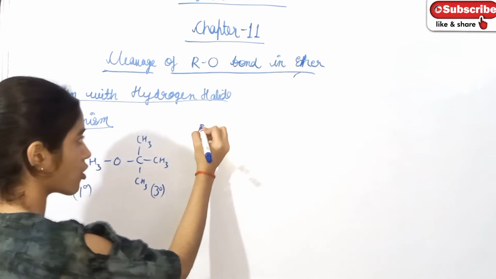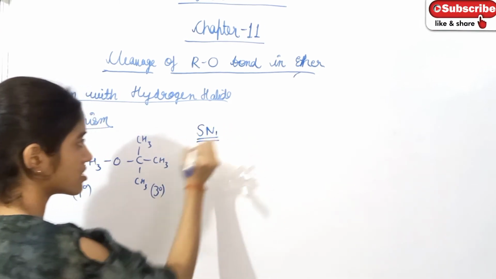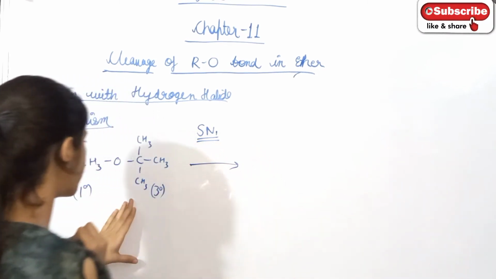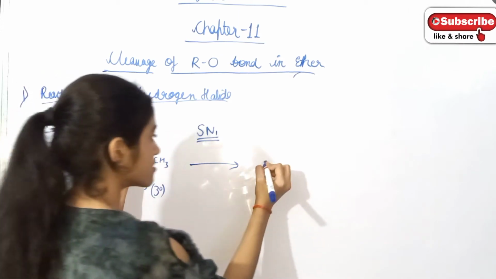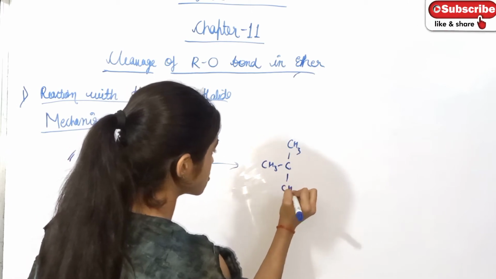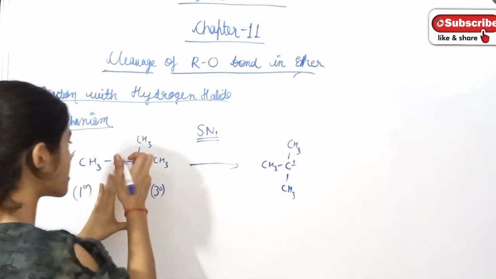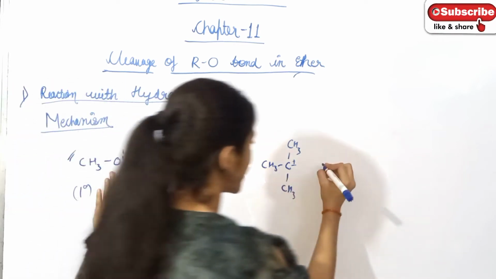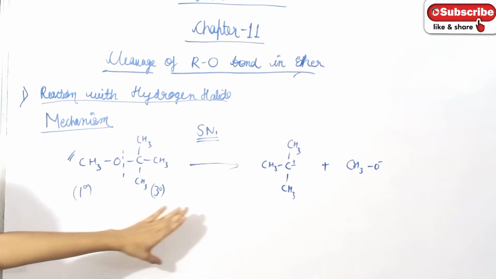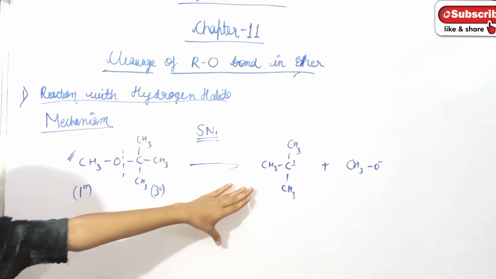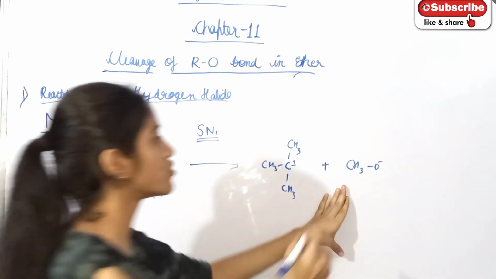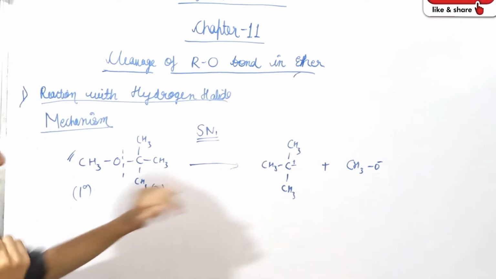So if our ether has a first degree alkyl and a third degree alkyl attached, then the reaction will follow the SN1 mechanism, in which the tertiary halide is more stable. First what will happen? Formation of carbocation will take place as CH3, CH3, CH3 positive. This is removed as CH3O negative. So first is the formation of carbocation, and CH3O negative is formed as a product.